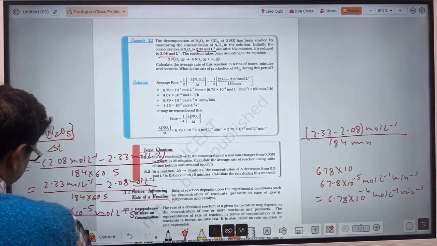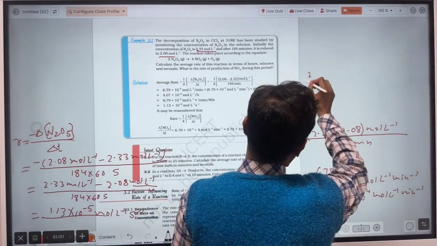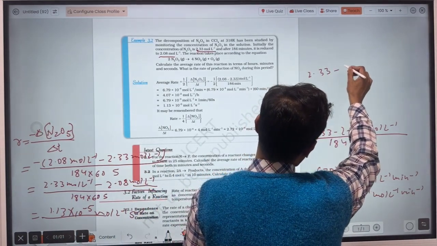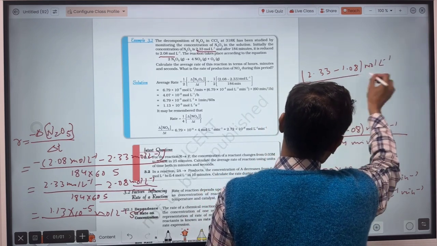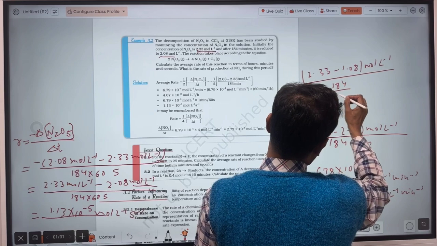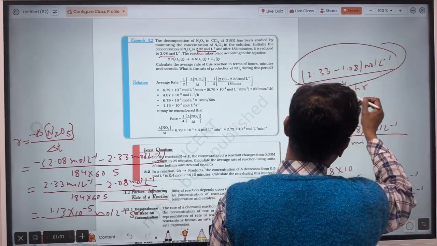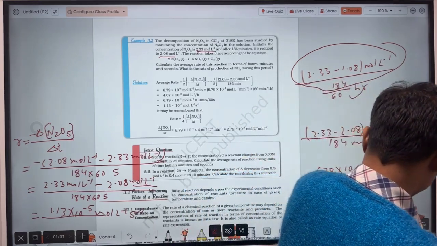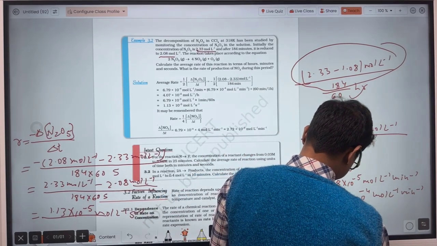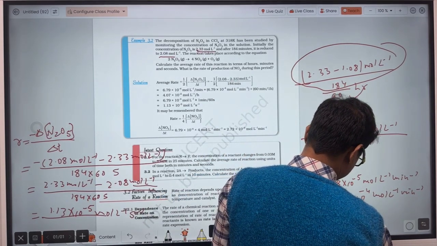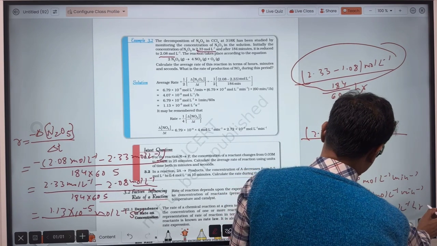So you will have to convert minutes into hours. So that will be 2.33 minus 2.08, that upon 184 upon 60, that much R. So this value you already calculated. When you multiply by 60, you will get the desired. So 6.78 into 10 minus 4 into 60 mole per liter per hour.